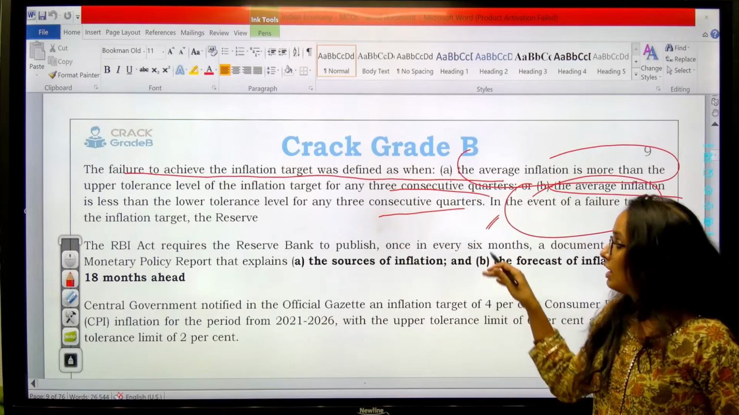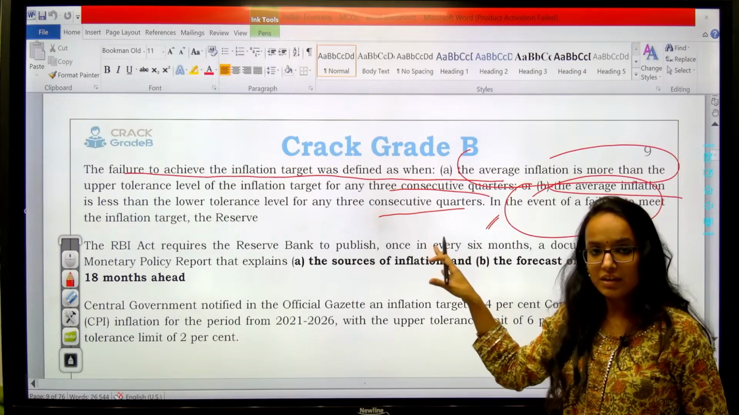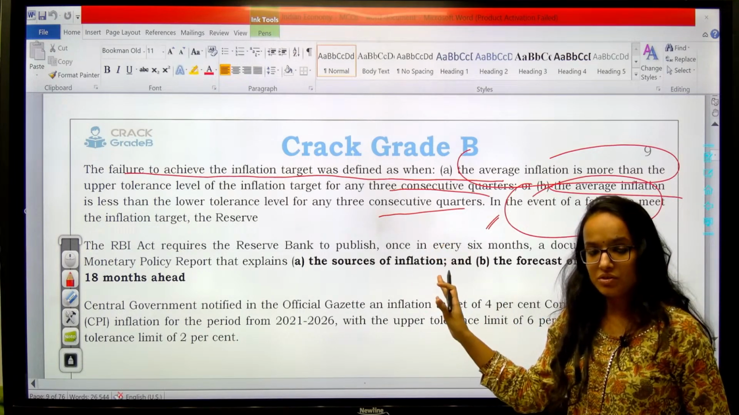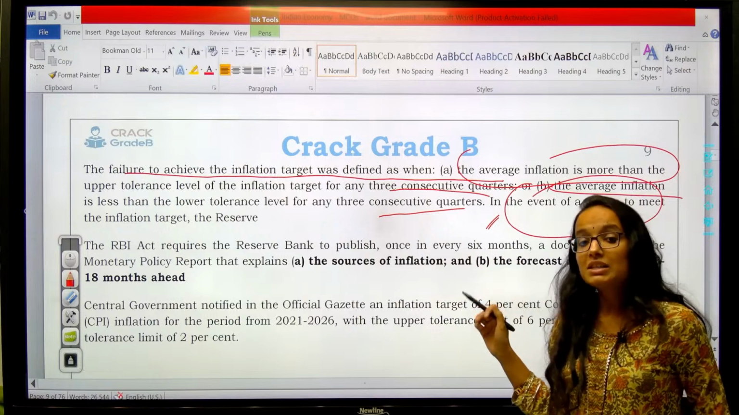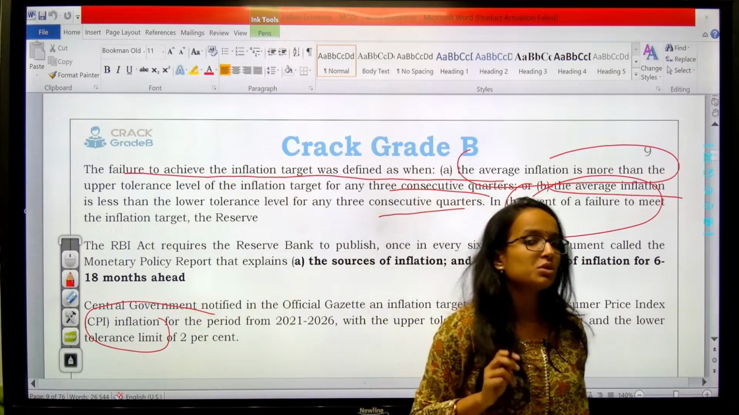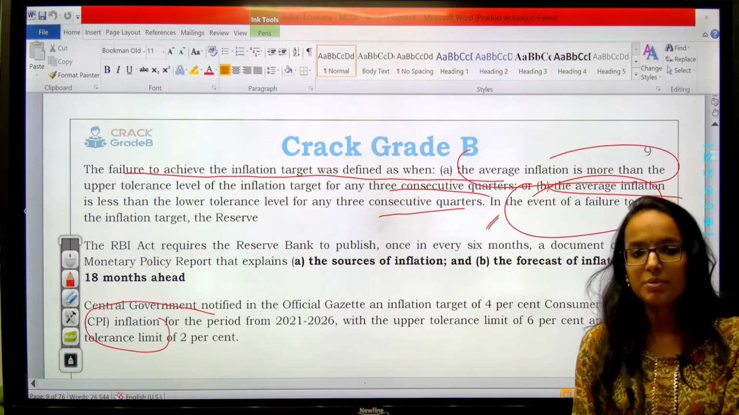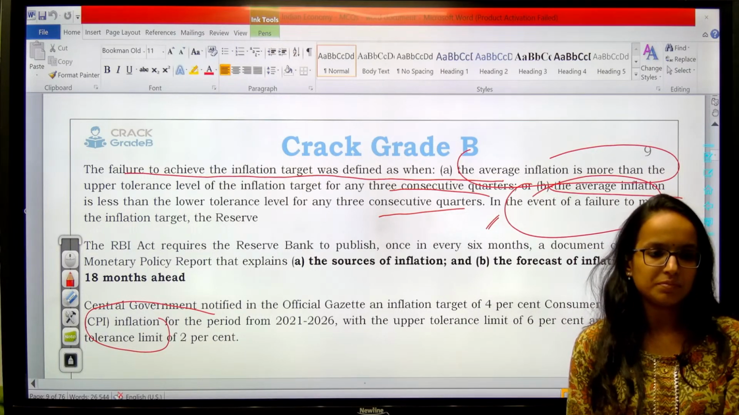and one more thing, the inflation targeted by MPC is based on your CPI, Consumer Price Index, not on the basis of WPI, remember. So the inflation which is of concern for us, of concern for RBI, is your CPI based inflation, right?